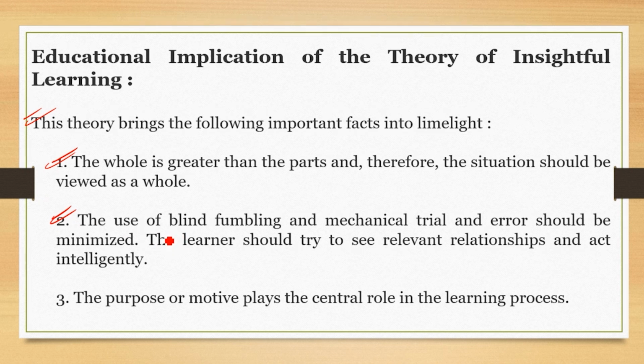The learner should try to see relevant relationship and act intelligently, exactly as it was proposed in the experiments and the previous slide. The last one, the purpose or motive plays the central role in the learning process. Now, when we saw the experiment also, the banana tempted the chimpanzee or the apes for satisfying their hunger or for eating something. So that purpose led them to learn the process of fetching it from inside the cage. Now, likewise, in education also, the purpose or motive plays the central role in learning process.